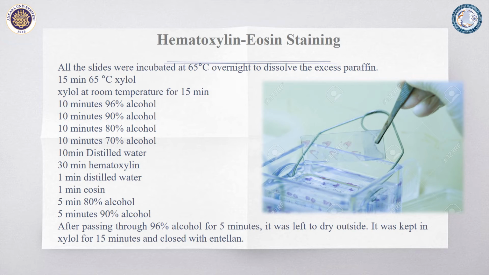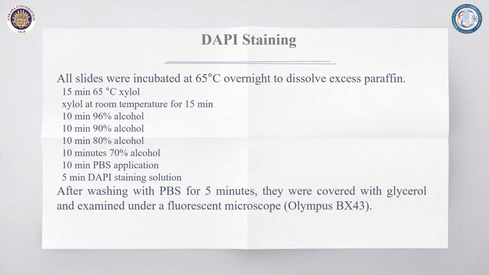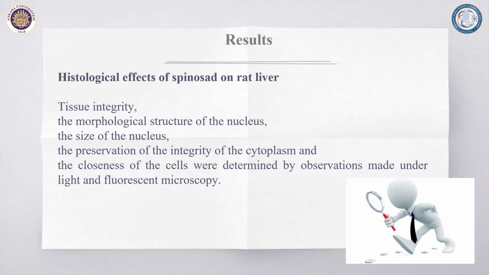We used the hematoxylin and eosin staining technique and a double staining technique for the experiments. In this research, we examined the tissue integrity, the morphological structure of the nucleus, the size of the nucleus, preservation of the integrity of the cytoplasm, and closeness of the cells.